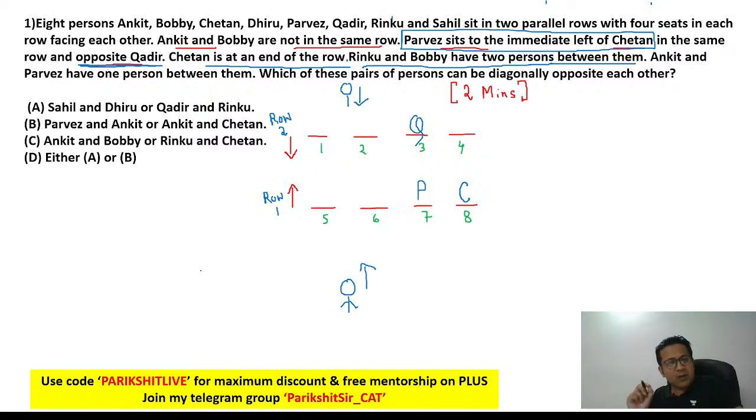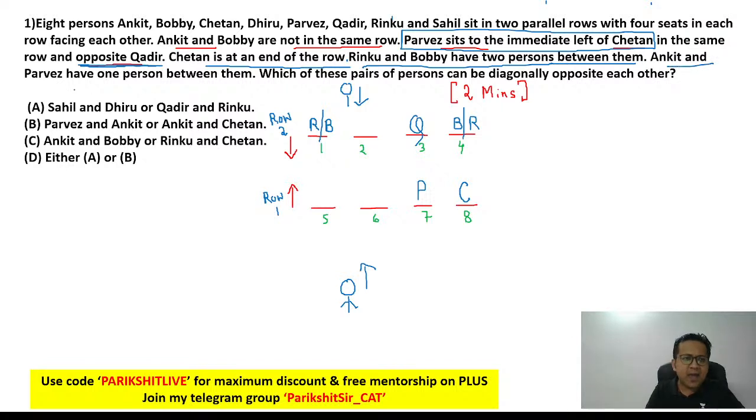That's the only possibility. There cannot be any other possibility. Two people in between. It means the only possibility is R and B have to be at 1 and 4 in any order. So if R is at 1, B is at 4, or vice versa. If B is at 1, R is going to be at 4. Got it? Next, let's continue.